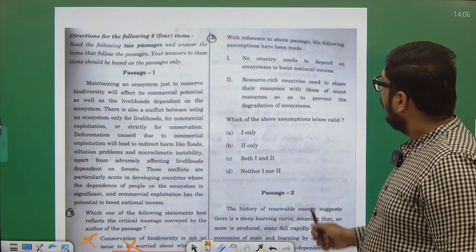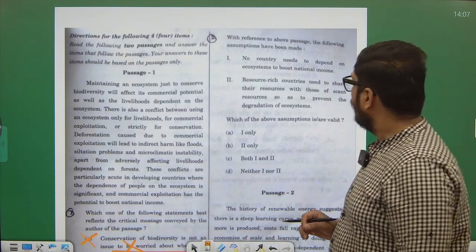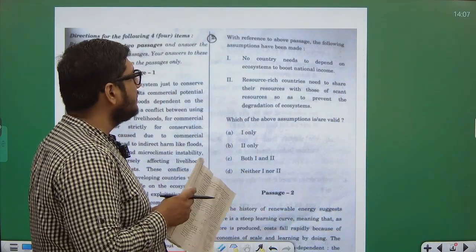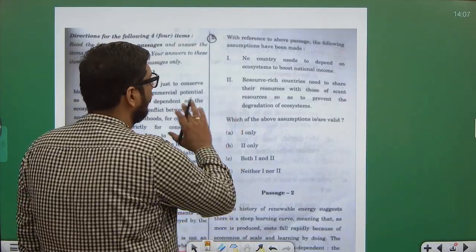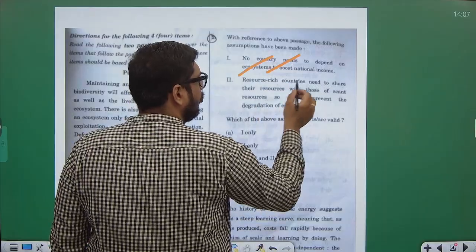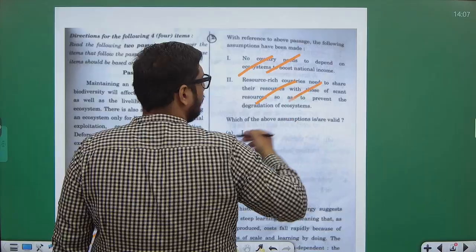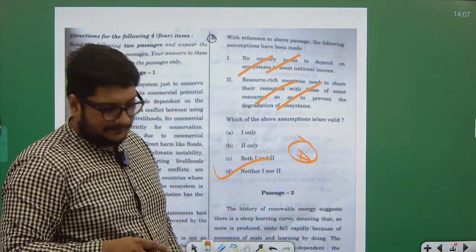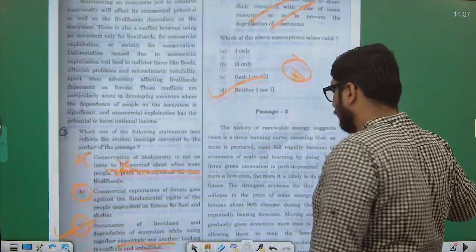Now, with reference to the same passage that we have just read, the following assumptions have been made. One: No country needs to depend on ecosystems to boost national income. Two: Resource-rich countries need to share the resources with those of scant resources so as to prevent the degradation of ecosystems. See, nothing has been talked about above. Needs to depend on ecosystem? Wrong. Resource-rich countries need to share the resources with scant resources? No. That means option D, neither one nor two is correct. Clear?